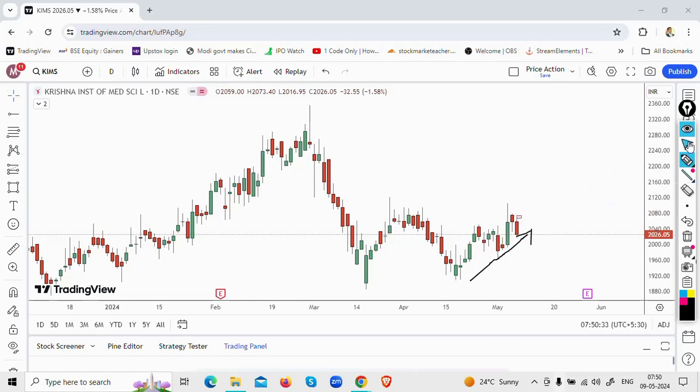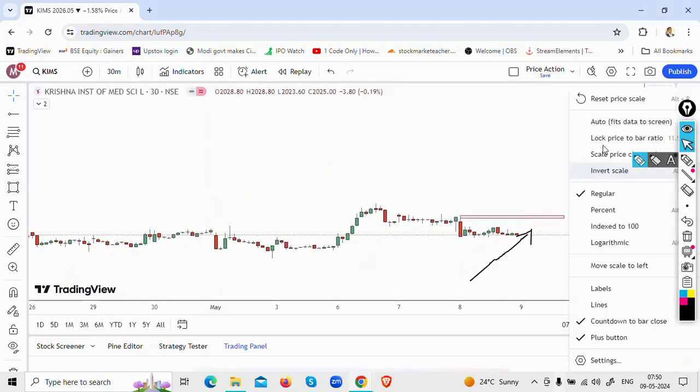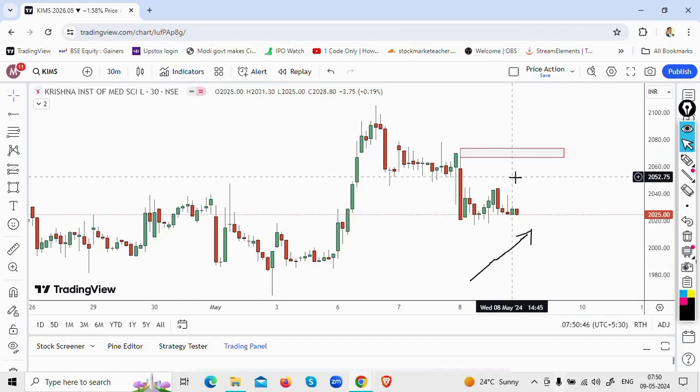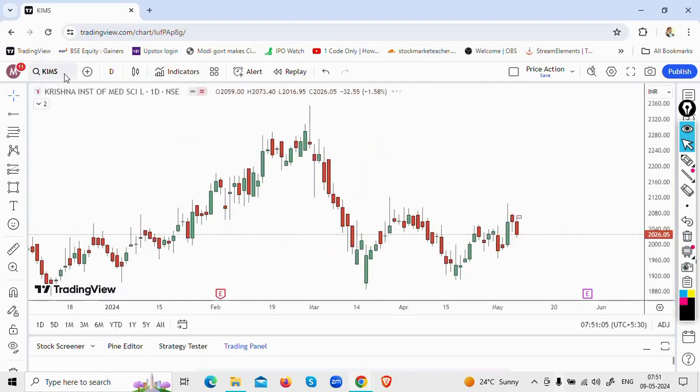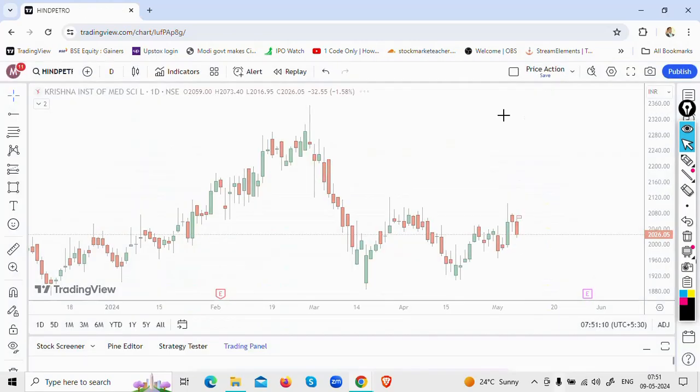Now what is the level that I'm looking out for? Okay, for my personal reference, if I have to initiate a long trade, it is the 2065 to 2075 levels to be broken. Only if this level gets broken will I look to initiate a long trade. Unless this level is broken, I am not going to look at initiating the long trade on this particular stock. So this is another stock that I am looking at on the long side. The next stock that I am looking at is Hindustan Petroleum, that is Hind Petro. This is another stock that I'm looking at in terms of the long.